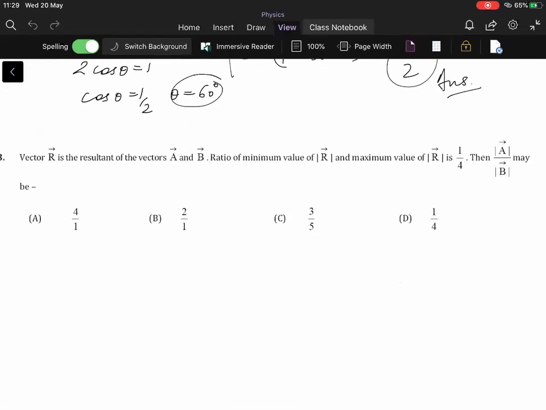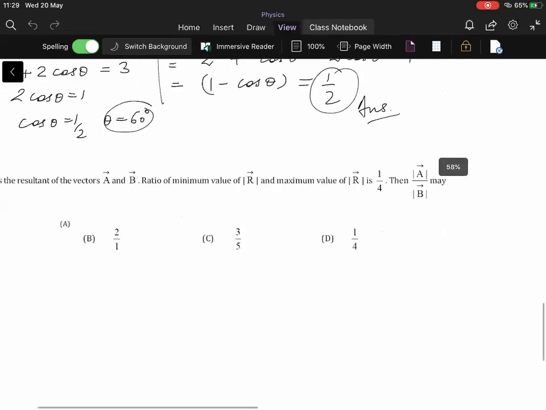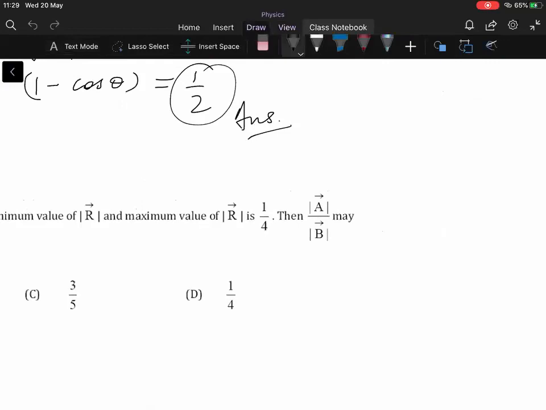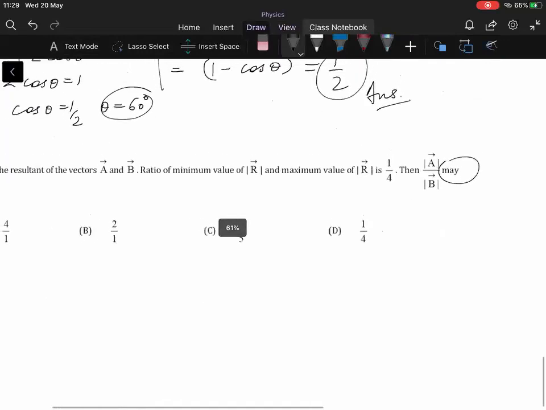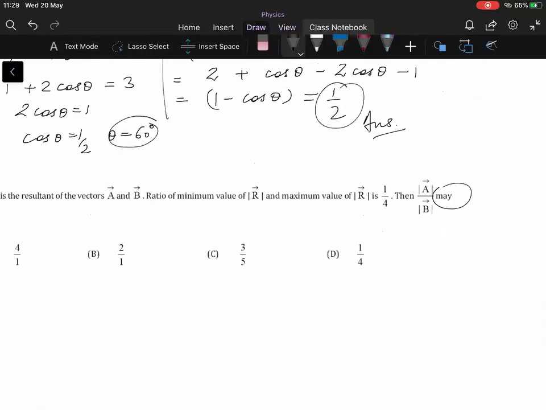So vector R is the resultant of the vectors A and B. The ratio of the minimum value of R and the maximum value of the magnitude of R is 1 by 4. Then A by B, the ratio of the magnitude of the vector A and vector B may be. Okay, so the term used is may be. It is not saying that it will be. It may be. Why? Because we are not sure whether A and B are in parallel or anti-parallel direction, or do they make an acute or obtuse angle.